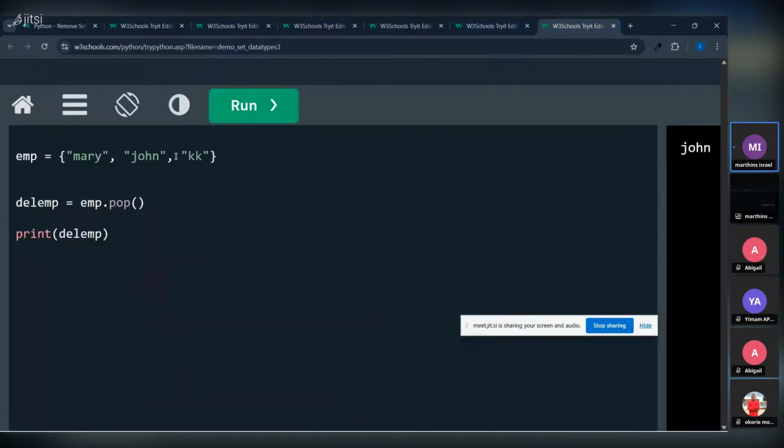Then take note here, because when I was creating this variable, I called it DEL. Please don't use DEL. DEL is a special Python keyword that by default deletes things. So when you are creating your variable, be careful. There are some words you don't use. That's why I called it DEL emp. DEL by default deletes something.